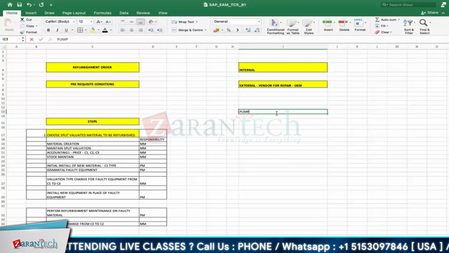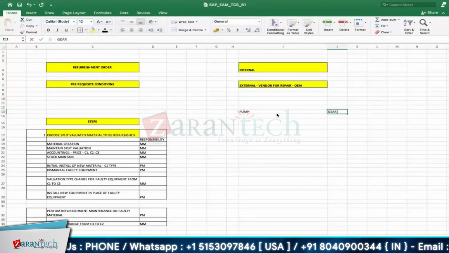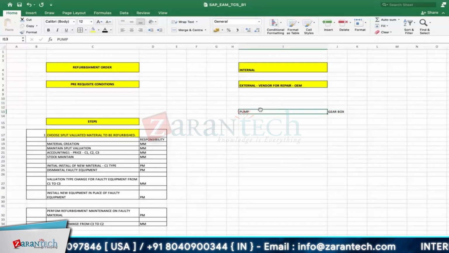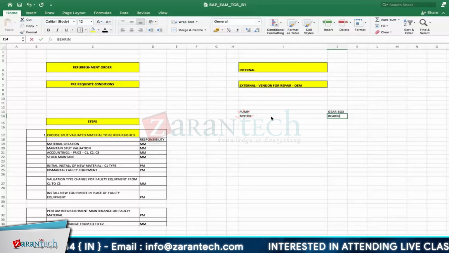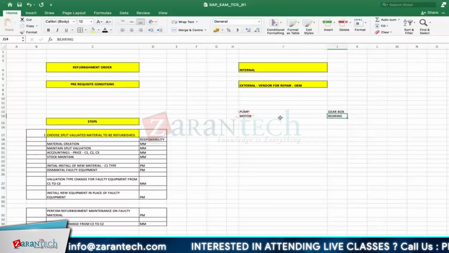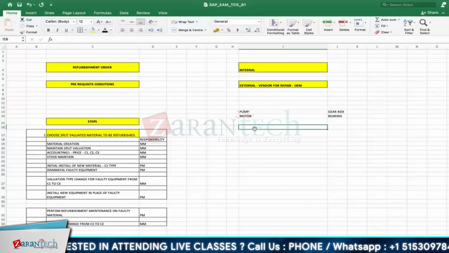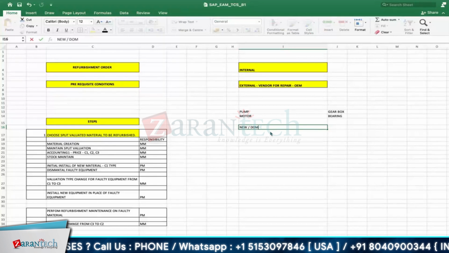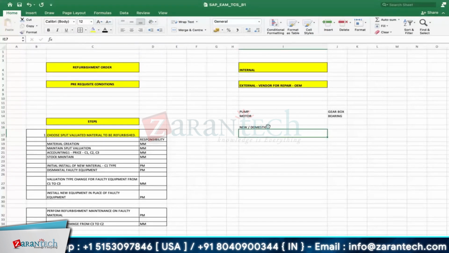Consider one pump or motor, anything. Say you do some gearbox repair. Without this gearbox, can the pump run technically? No. And if we consider a motor, then the bearing: without this bearing, the motor cannot run. So when you purchase a new pump, call it a new item, domestic or international, it is new when you purchase it.